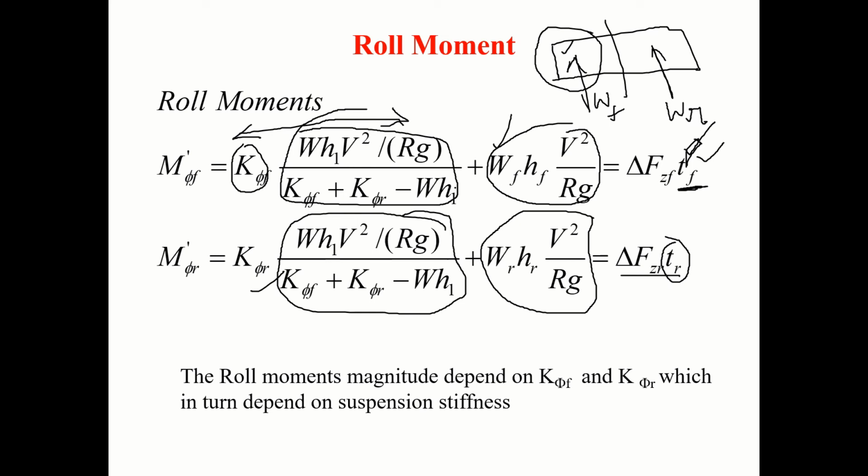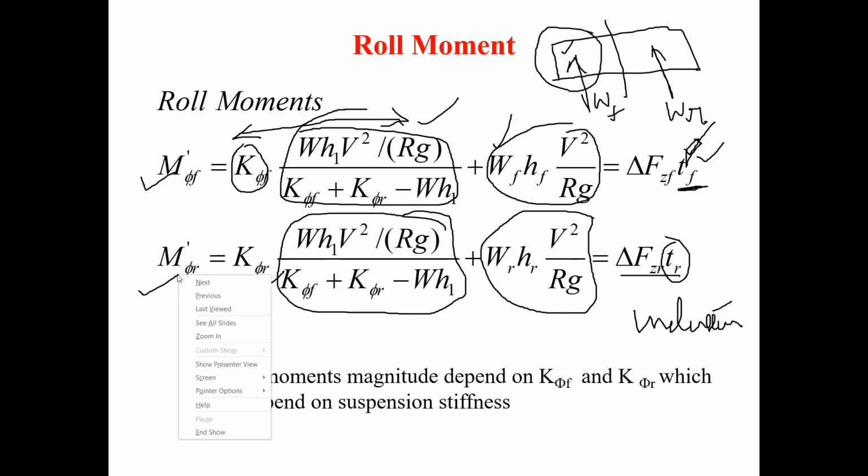So we bias the roll moment towards the front so that we can make the car understeer. That's the idea here. So this is the roll moment distribution in the front and the roll moment distribution in the rear.